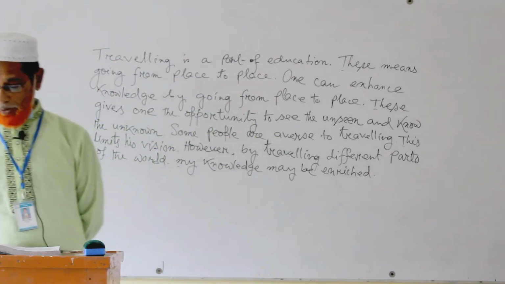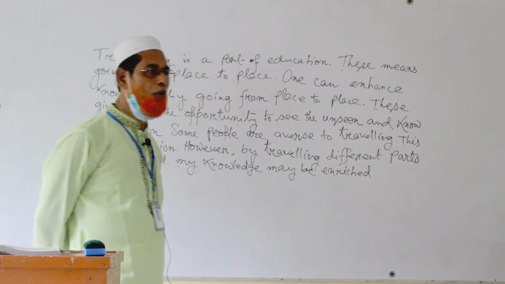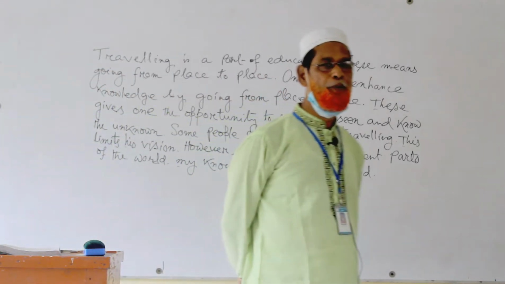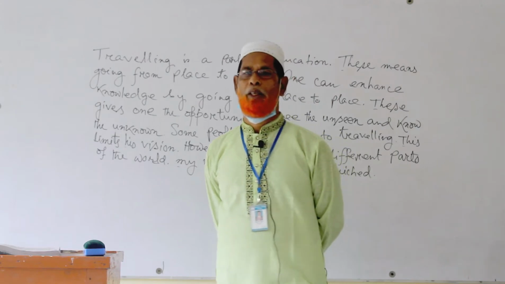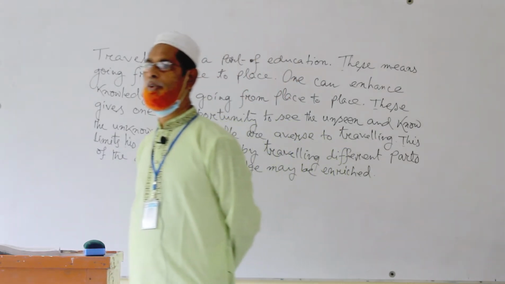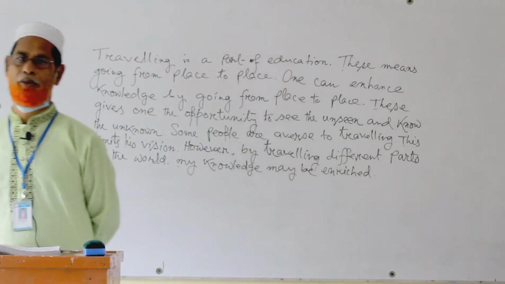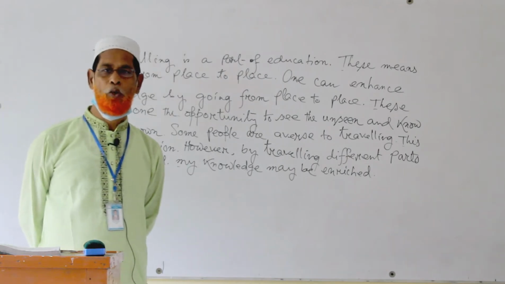Number 4, interrogative pronoun. An interrogative pronoun interrogates something by asking something. That means makes a question.